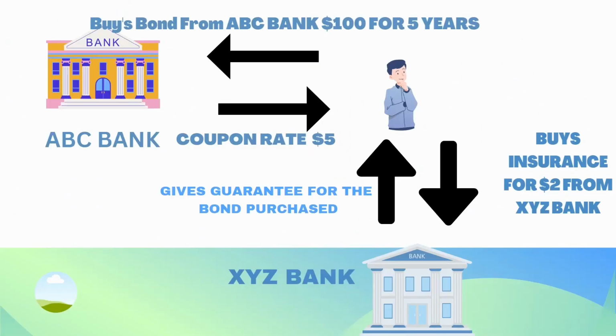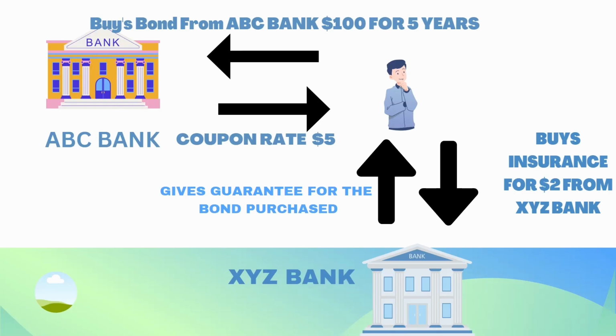In this example, Mr. A has purchased a bond issued by ABC Bank and the bond amount is $100. That is, Mr. A has given $100 to ABC Bank and ABC Bank is going to return the $100 to Mr. A after 5 years, and in return ABC Bank is going to make a payment of $5 every year to Mr. A, which is called the coupon rate. Now Mr. A has bought the financial instrument from ABC Bank.